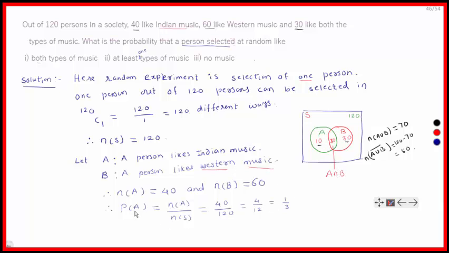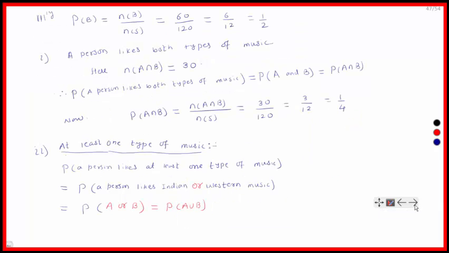So we have calculated the probability of A here. Probability of A is, by definition, n of A divided by n of S, equal to 40 divided by 120, which is equal to 4 by 12, equal to 1 by 3. Similarly, probability of B is equal to n of B divided by n of S, which is 60 divided by 120, equal to 6 by 12, equal to 1 by 2.